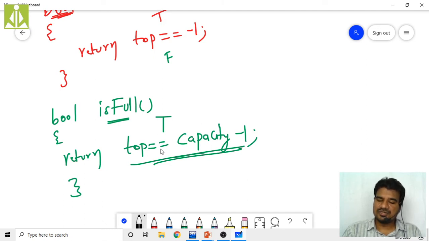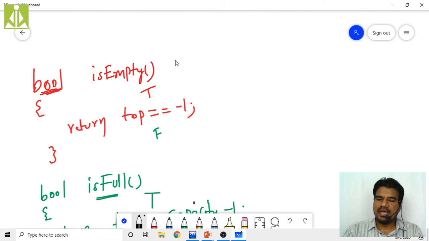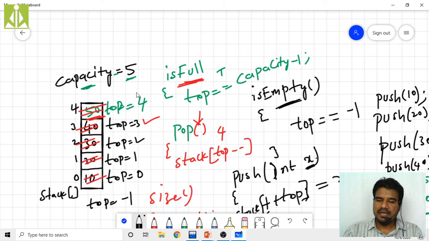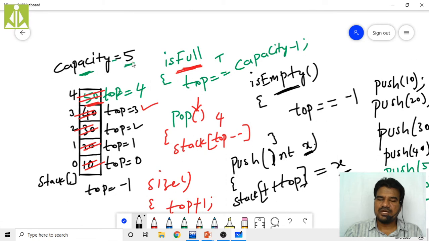And if this is not true, that means your stack is not full, it can be anything, it can't be capacity minus 1. So here the capacity is 5. Whenever my top value goes to 4, that is capacity minus 1, then I consider that state as the stack full state.